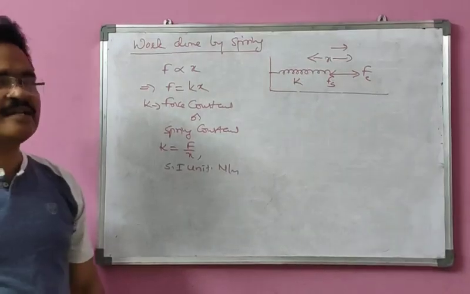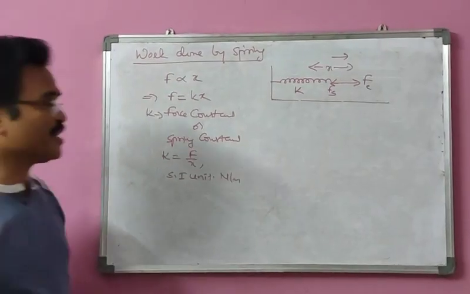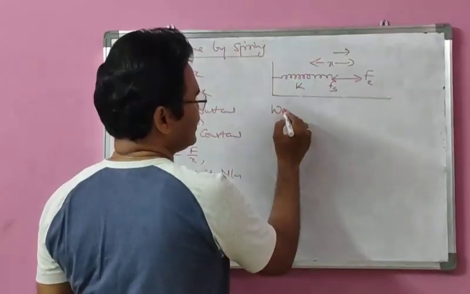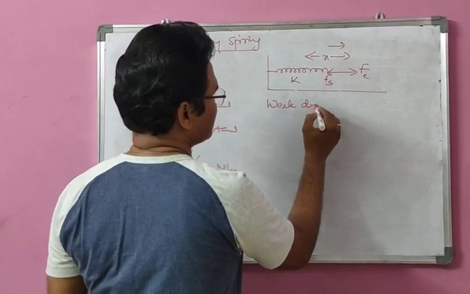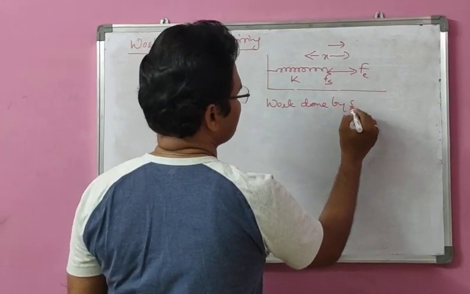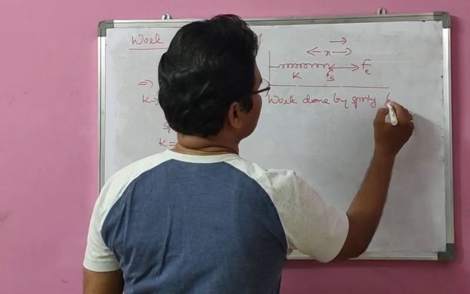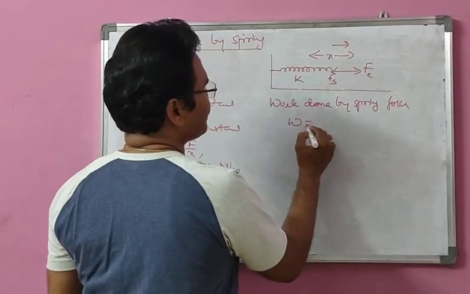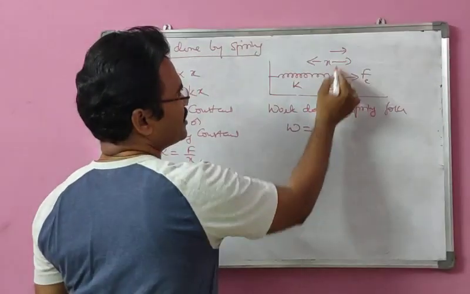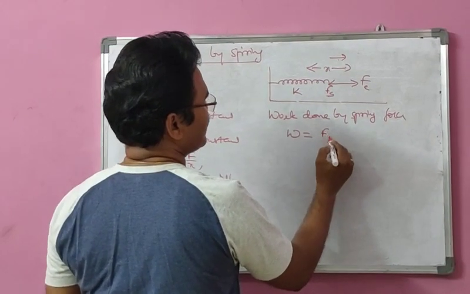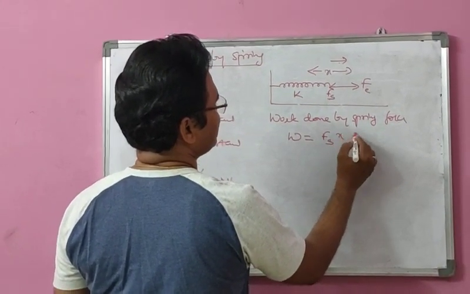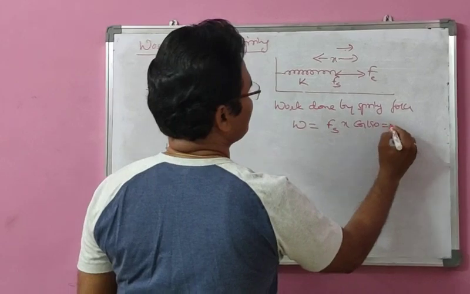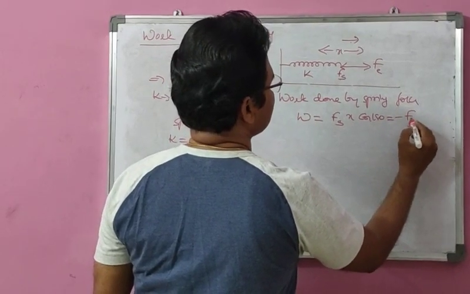So we are going to write work done. First of all, I will write the work done by spring force. You can see the force and displacement are opposite here. Fs x cos 180 gives minus Fs x.